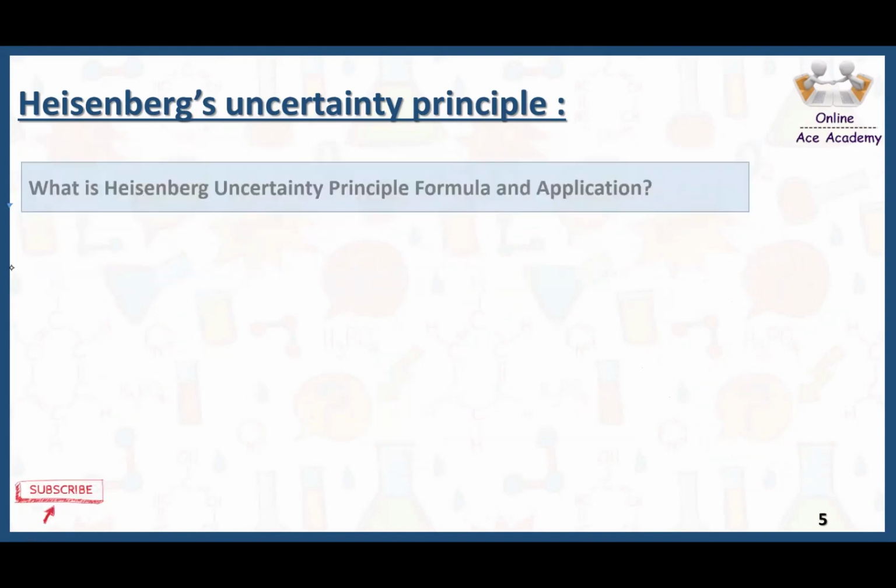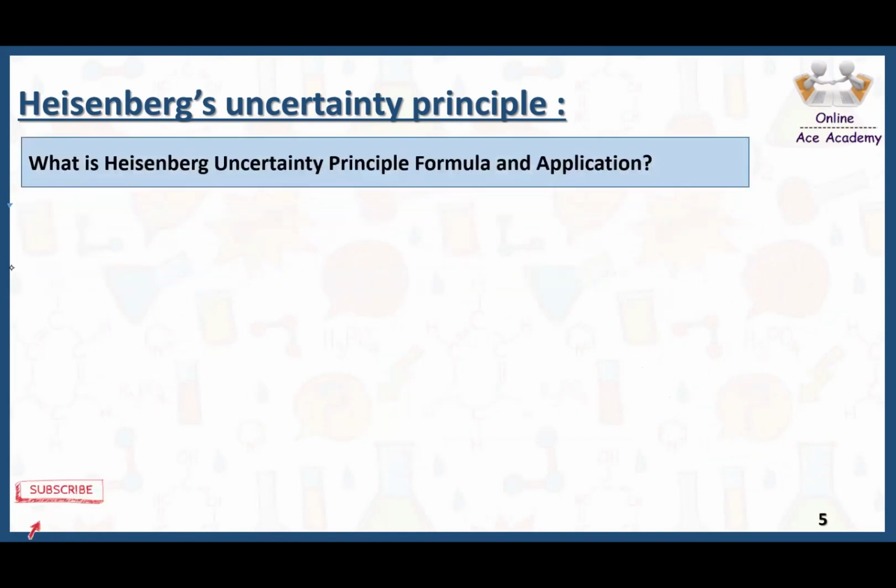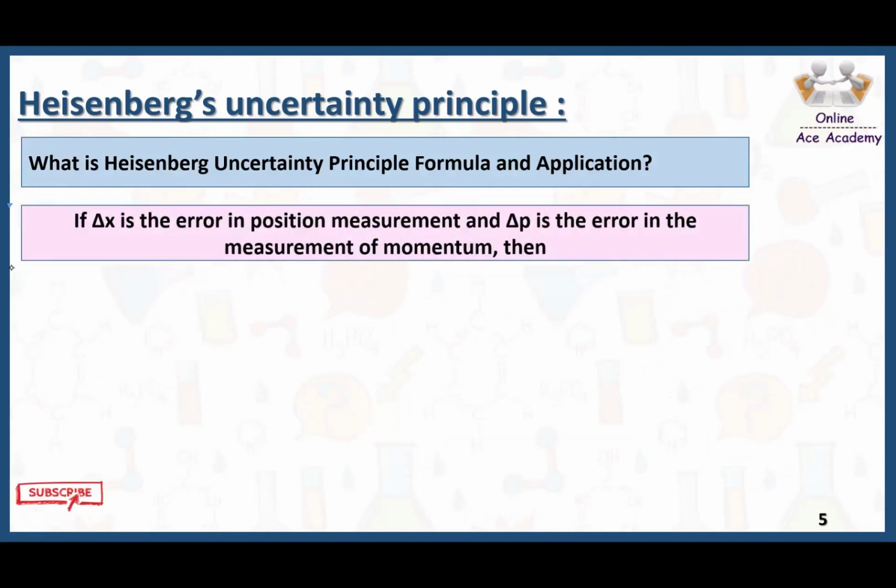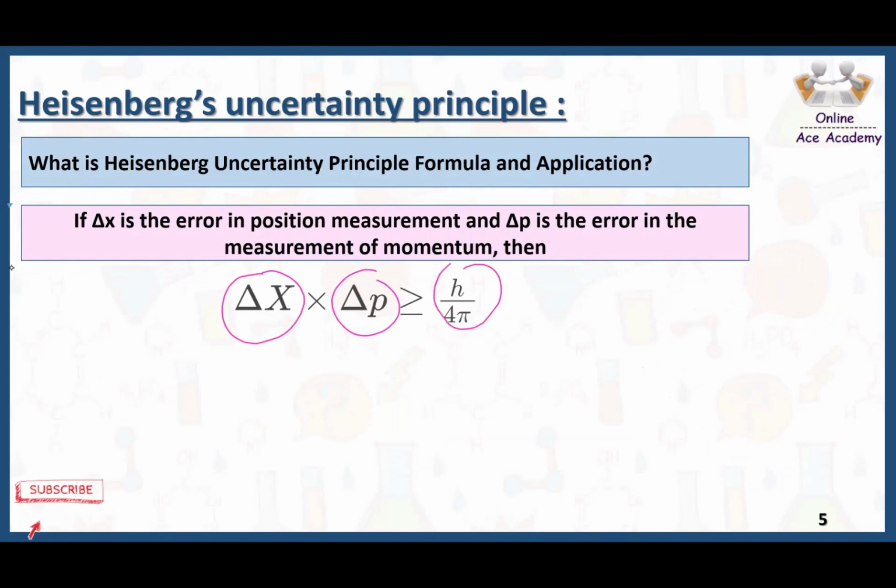Now here we have the formula and application of the Heisenberg uncertainty principle. At first, let's talk about the formula. This is the change in position, this is the change in momentum, and the product of the uncertainty in position and momentum is greater than or equal to h by 4 pi. Here h is Planck's constant, and Planck's constant value is 10 raised to the power minus 34, which is a very small value. So the error in the momentum and the error in the position multiplied should be greater than or equal to this value.